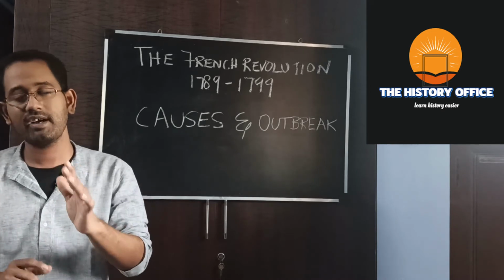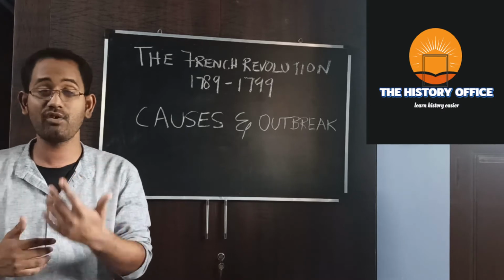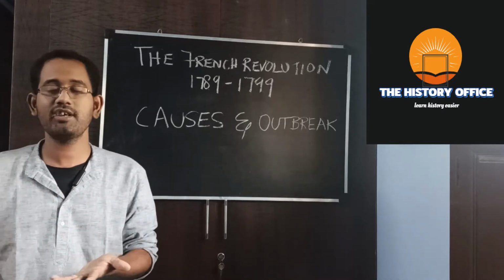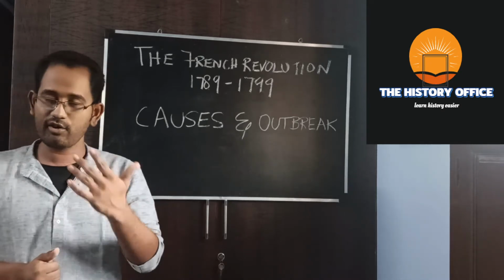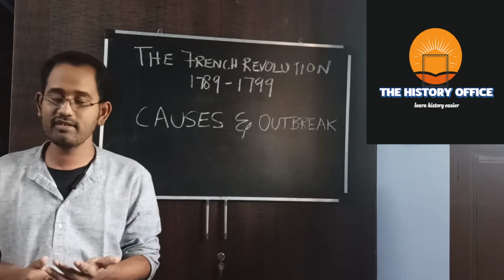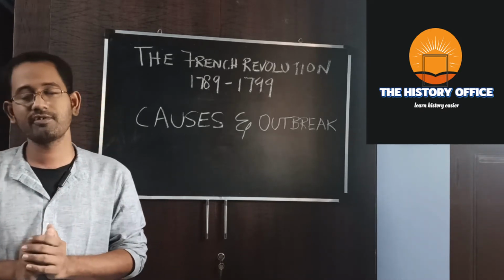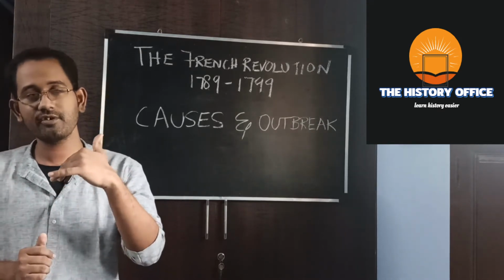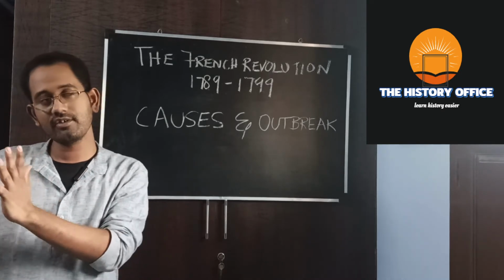The third estate was the common people. The common people constituted 98% of the population, but they were never given any important position in French society. The common people were the bourgeois, doctors, lawyers, writers, philosophers, and so on. So this revolution is also regarded as the bourgeois revolution, as this bourgeois group decided to wage a revolution against the government. So these are all the social causes.